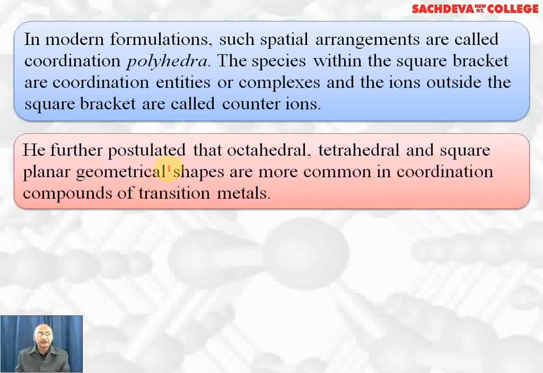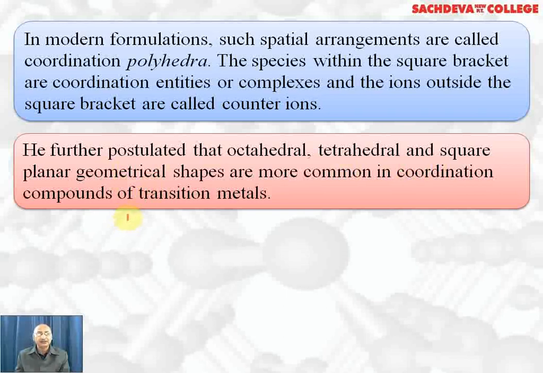He further postulated that octahedral, tetrahedral, and square planar geometrical shapes are more common in coordination compounds of the transition metals. So most of the complexes are either octahedral or tetrahedral or square planar. Very few are trigonal bipyramidal, and few of them are linear also if the coordination number is 2.